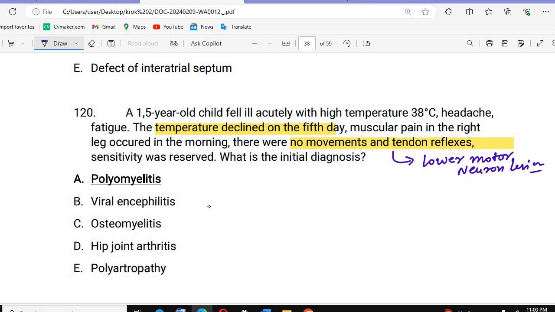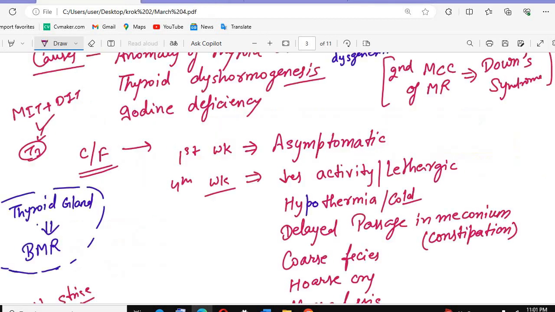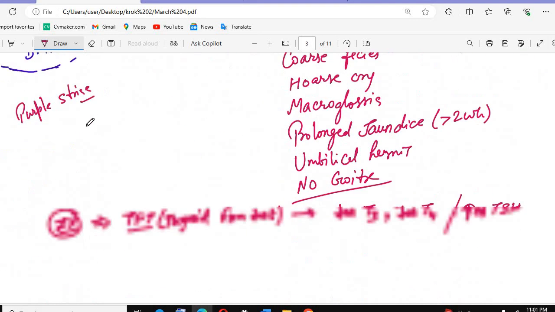Sensitivity was preserved. What is the initial diagnosis? So we have here poliomyelitis. Let's discuss what poliomyelitis is, also called polio infection.